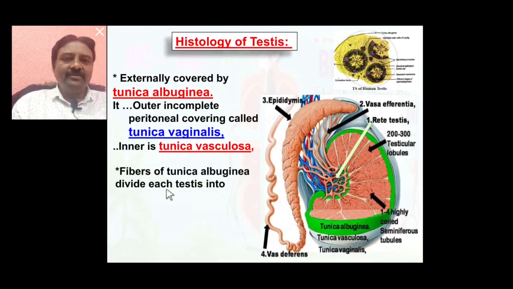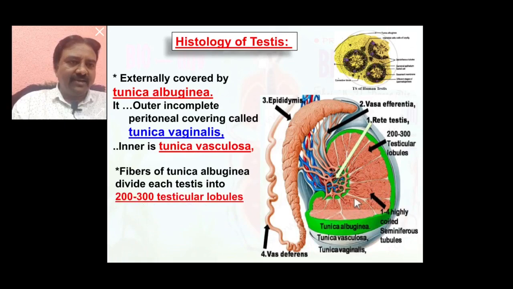Fibers of the tunica albuginea divide each testis into 200 to 300 testicular lobules. These are the fibers of the tunica albuginea. Due to this division into different compartments, each testis has 200 to 300 testicular lobules seen.